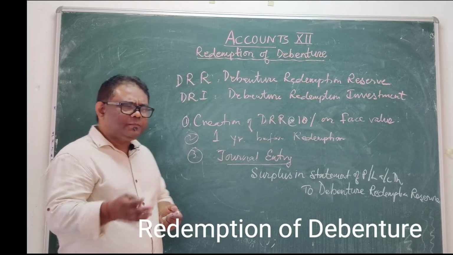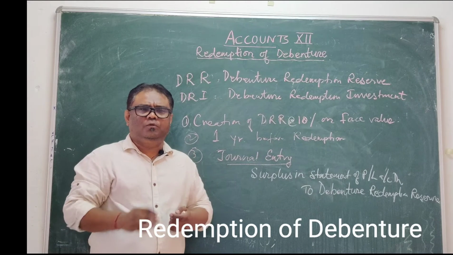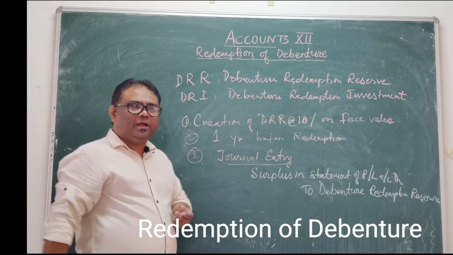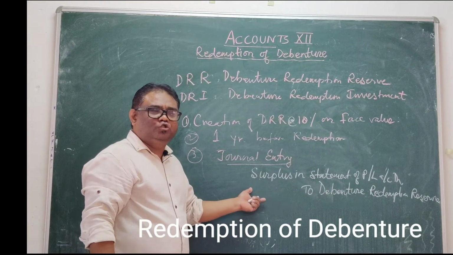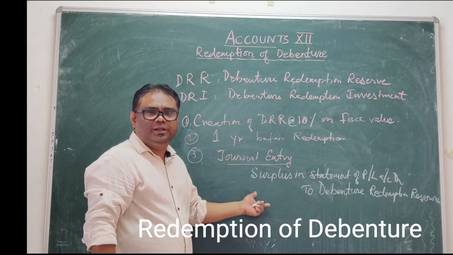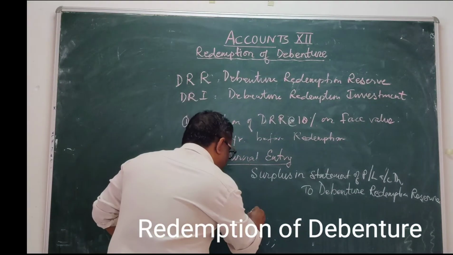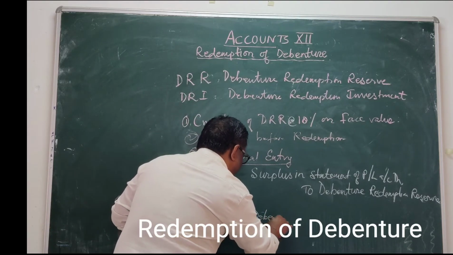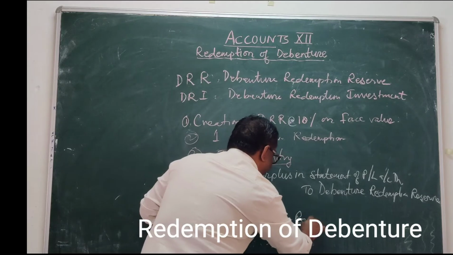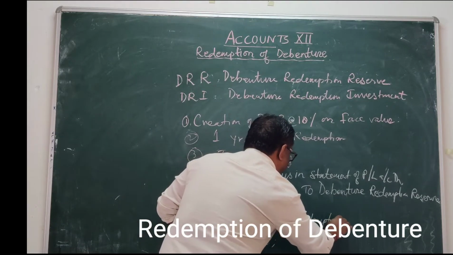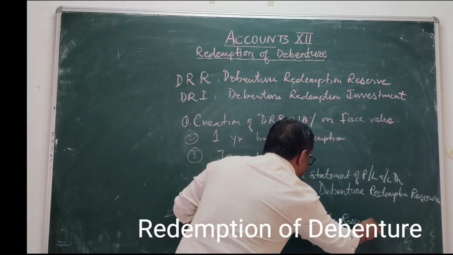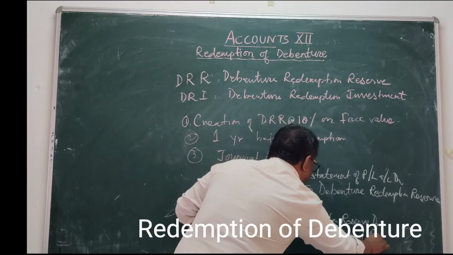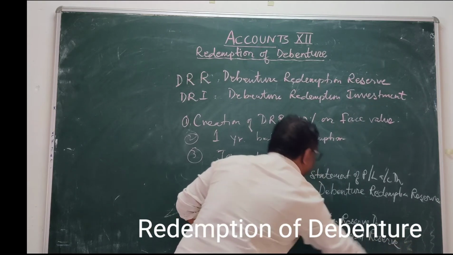And another entry is there at the end, when the debentures are fully redeemed, repaid back. The debenture redemption reserve is to be transferred to the general reserve. So here DRR, debenture redemption reserve debited to general reserve.